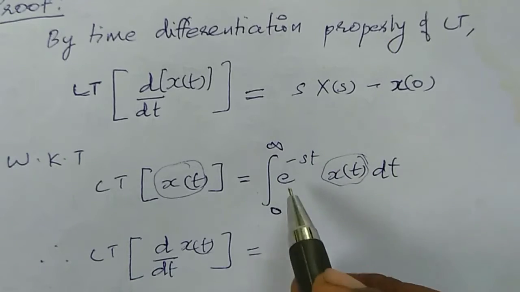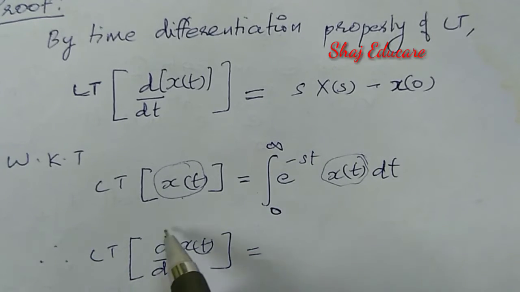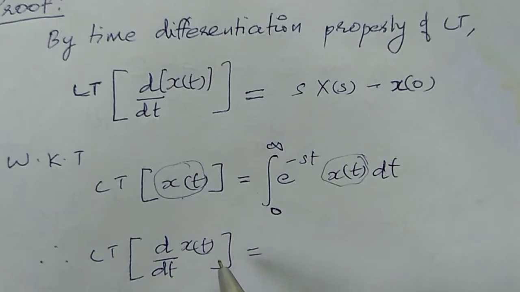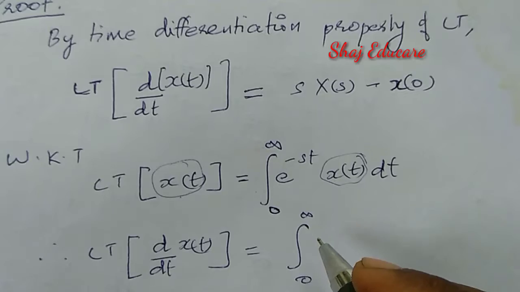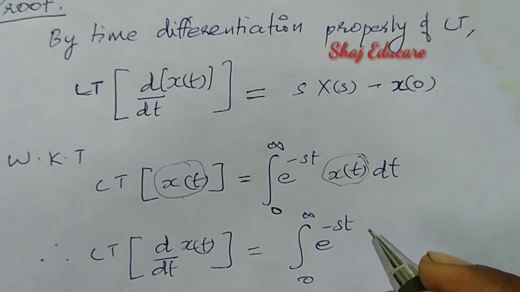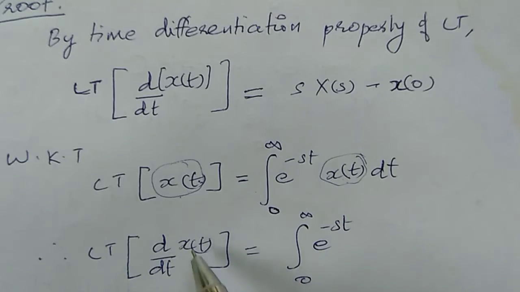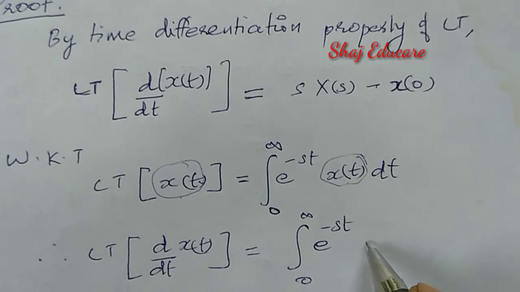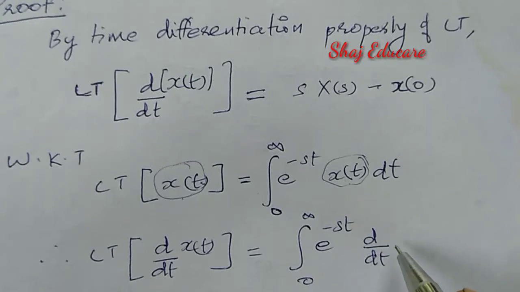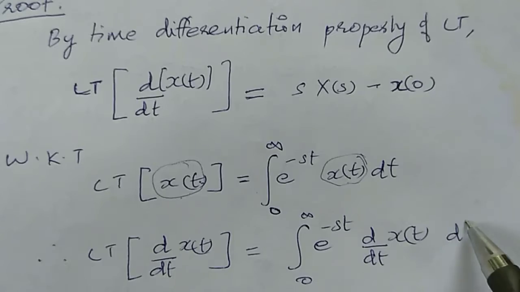We know that this is the equation. Here, in place of x of t, now we have d by dt of x of t. So, in the RHS also, we have to make the modification. Let us replace x of t with the new signal, so here I am going to write d by dt of x of t, followed by dt.